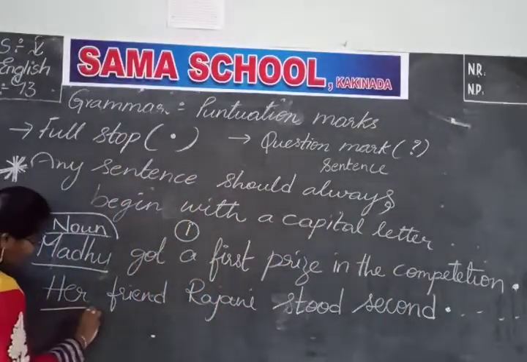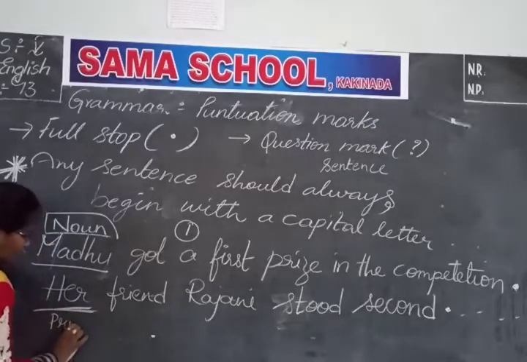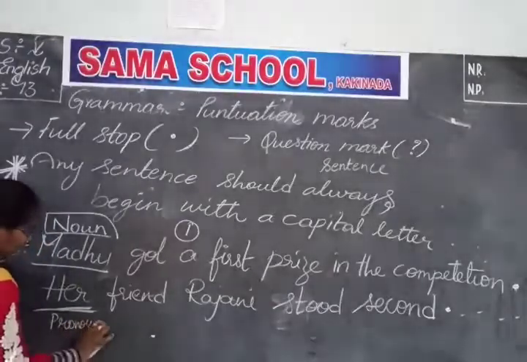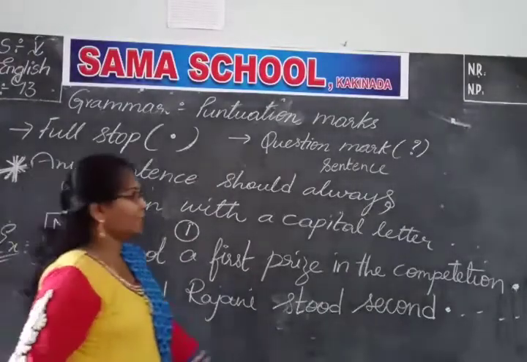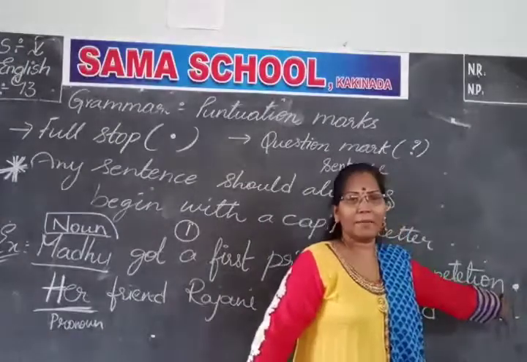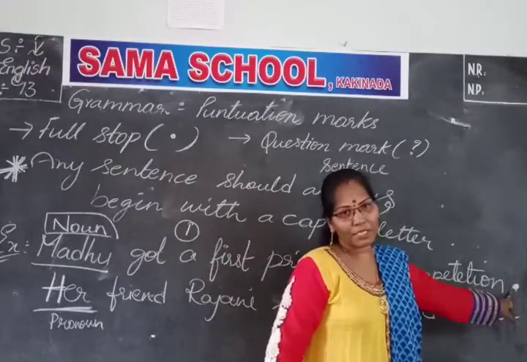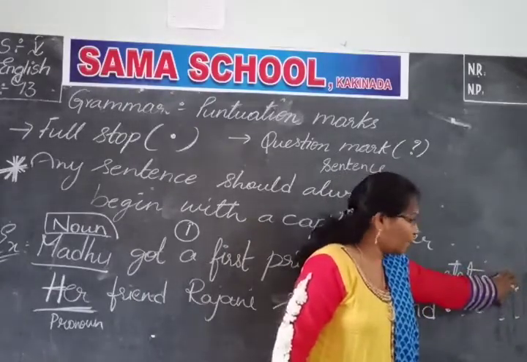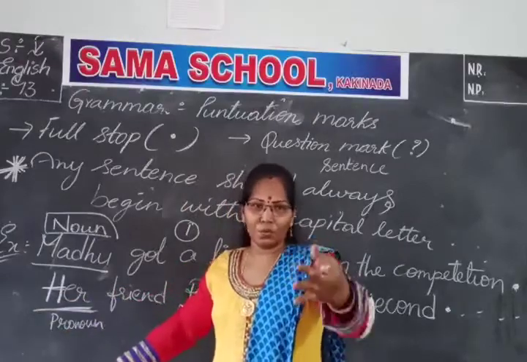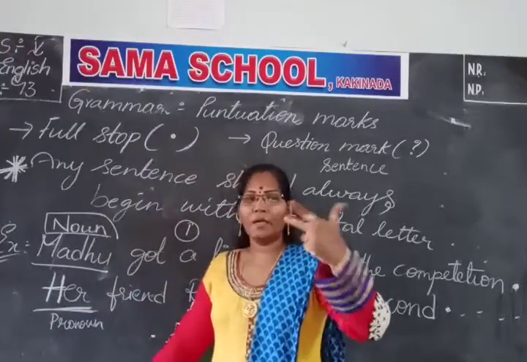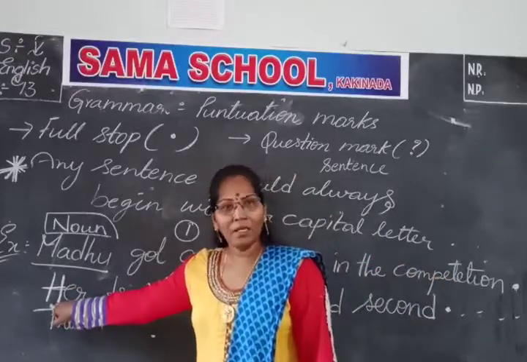Here see, her, H-E-R, her. Her is a pronoun, but even though it's a pronoun, we should start the sentence with a capital letter. Why? Because we kept a full stop. Here the mark at the end of the sentence is a full stop. Okay children? So as you have marked the full stop, whatever word it may be, either I, we, you, they or his, her, whatever word comes, you should start only with a capital letter.